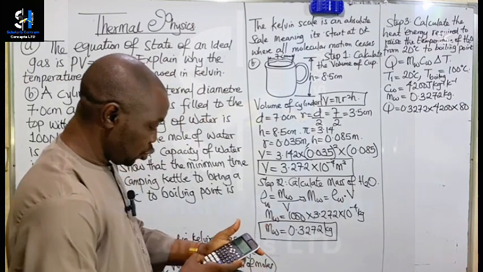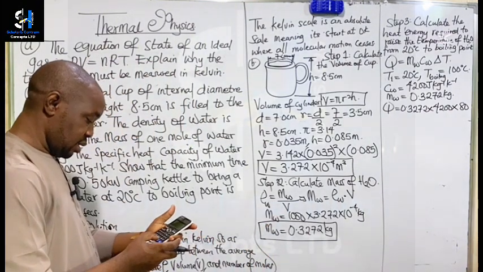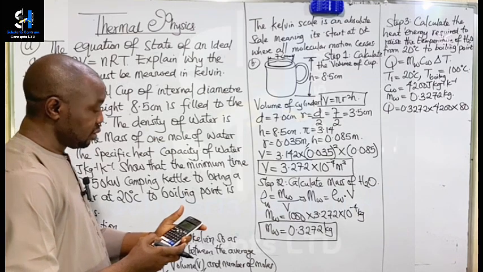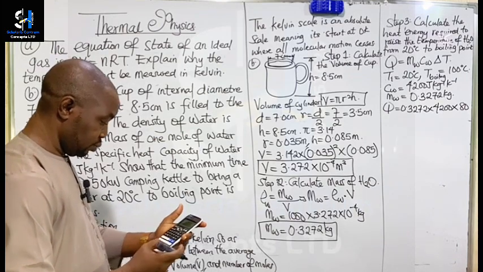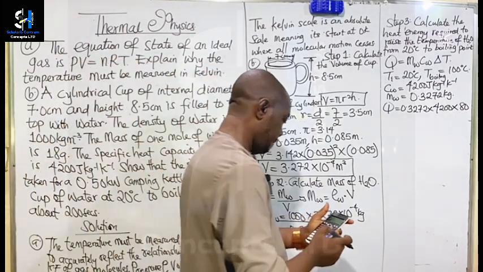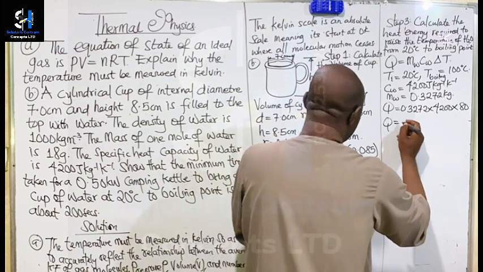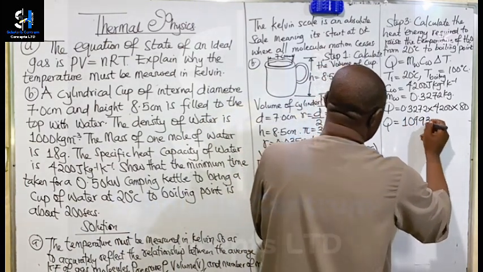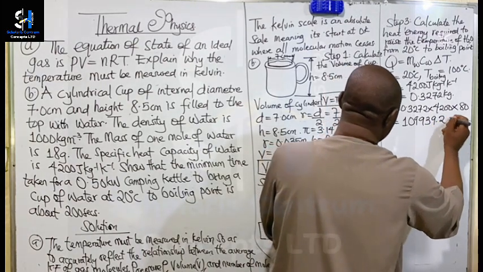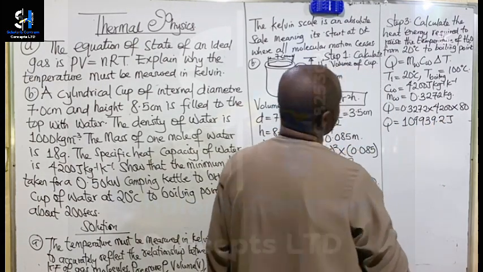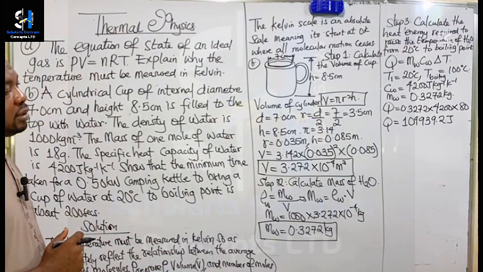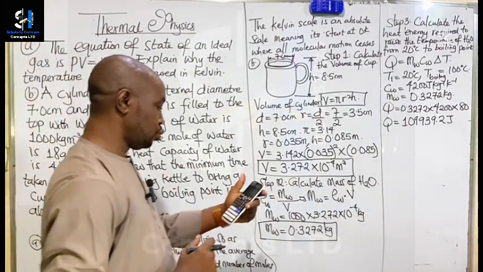So what is 4,200 multiplied by 80, then multiplied by 0.3272? Q will be equal to 109,939.2 joules.